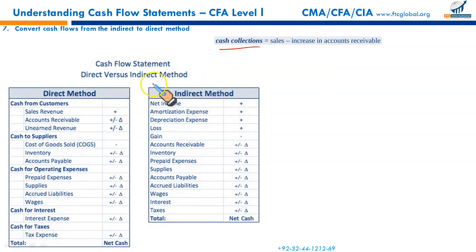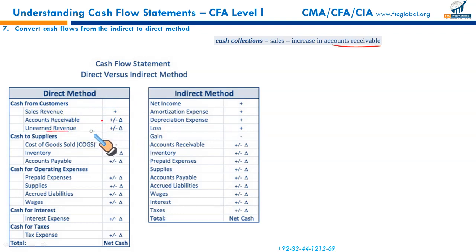Moving from indirect to direct method, take sales from the income statement. If there has been an increase in account receivable, it means they didn't pay, deduct. Whatever the increase over the period of receivable, deduct. If there has been a decrease, add. So remember, we take sale as a positive. If account receivable balance has decreased, it's an inflow. If account receivable balance has increased over the period, they didn't pay, it's an outflow. We'll do it in questions shortly.